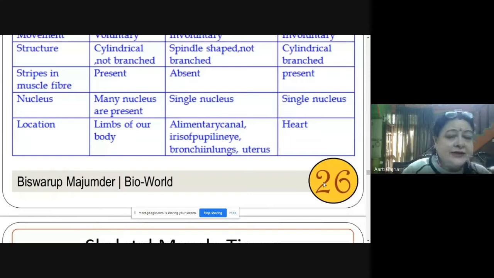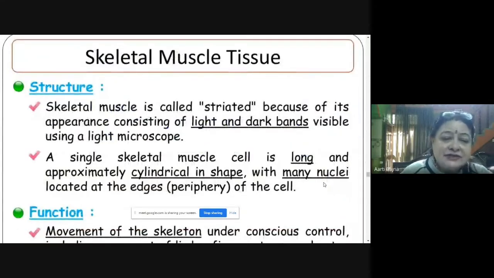Now let's study them separately. Skeletal muscle fibers: skeletal muscle tissue is called striated. Why? Because you will find the bands. The light and dark bands are visible. So that's why they are called striated muscles, because of the appearance, which consists of light and dark bands visible under a light microscope.